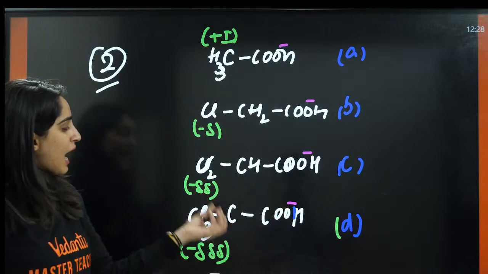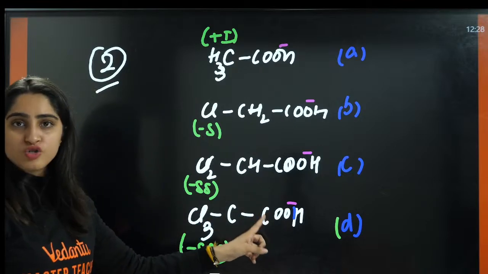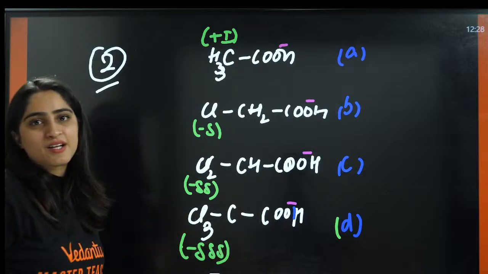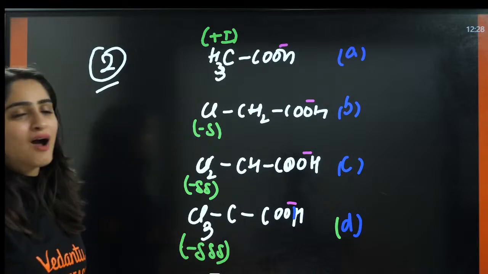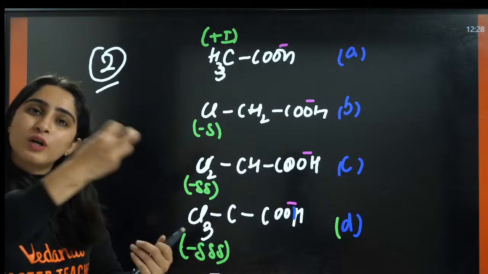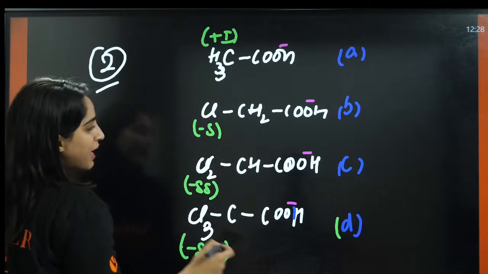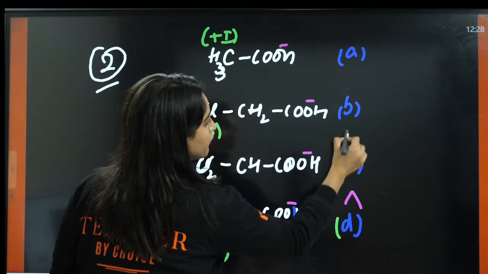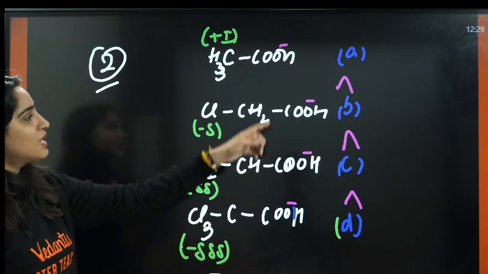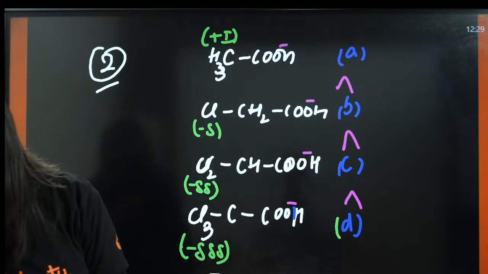So this is negative, and we are pulling out the electrons from this conjugate base. If you are pulling out the electrons, the thing will get stable because it is already negative and you are taking away the electrons. It is happy now. So D will be maximum. The order will be this. D will have maximum stability, then C, then B, then A. Okay, D, C, B, A will be the order.